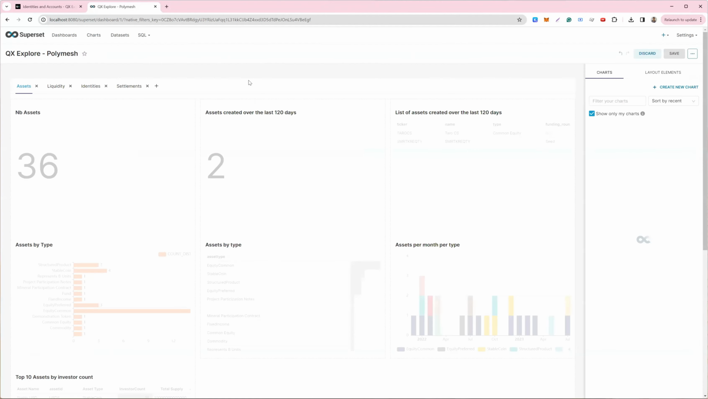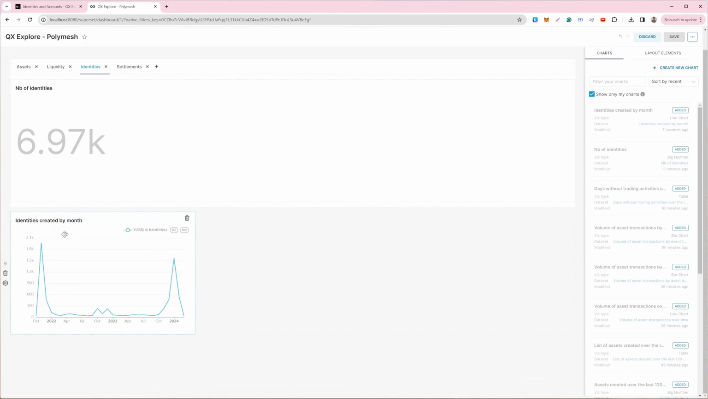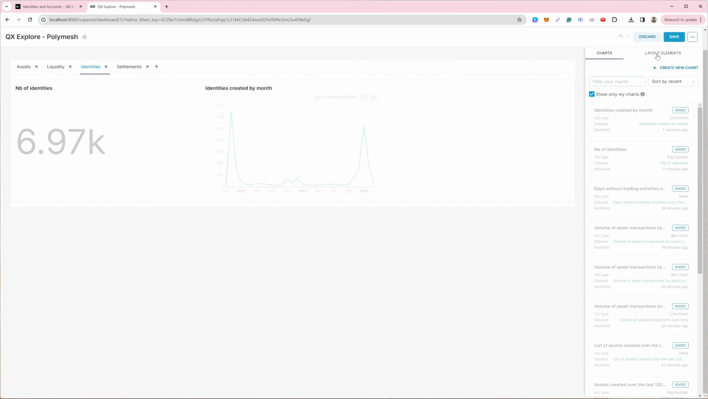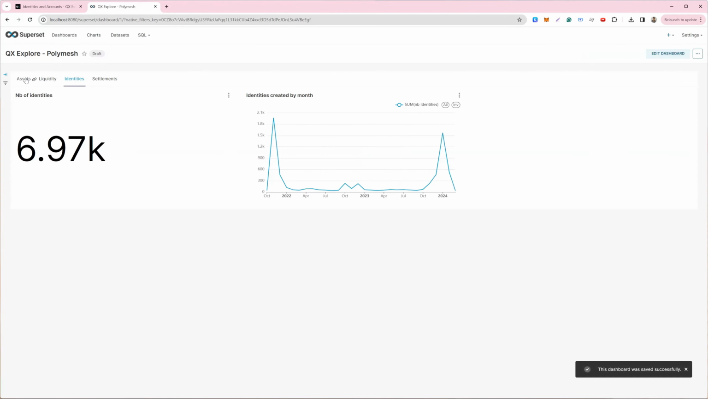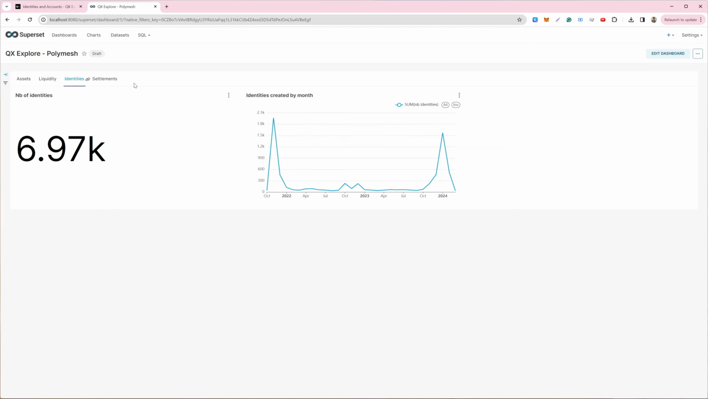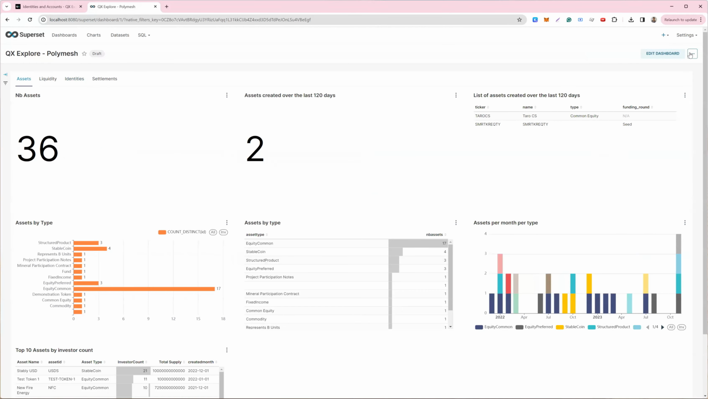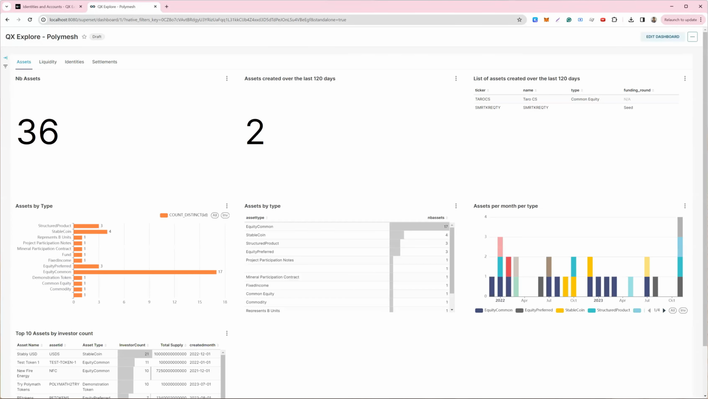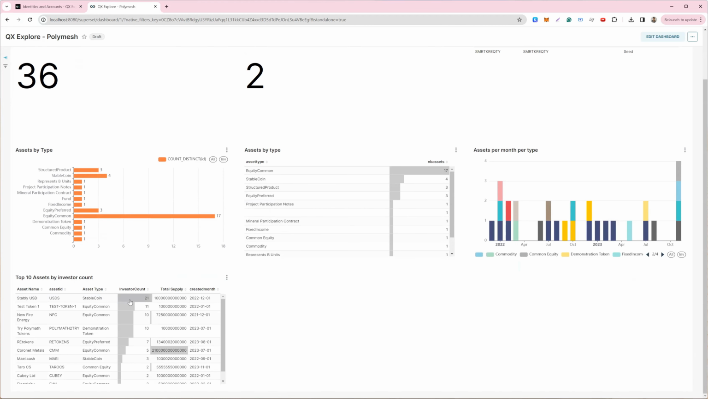What we want to do is to edit, go to the identity tab and add this to the right, to the identity tab here, and then save. And that's it, really. So as you can see, asset, liquidity, identity, and we will just add step by step and settlement. You can also view this full screen here. All of the graphs are interactive. Or here as well.